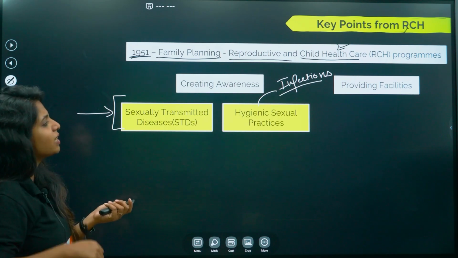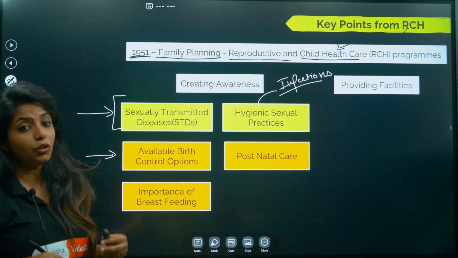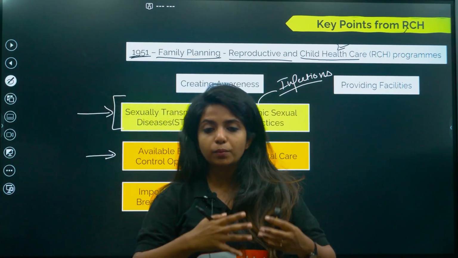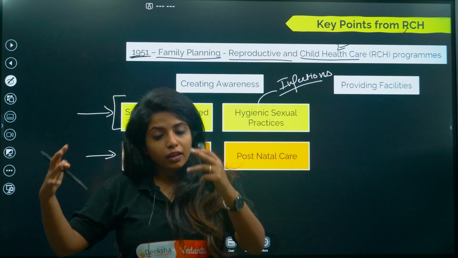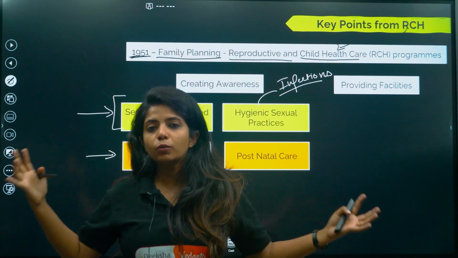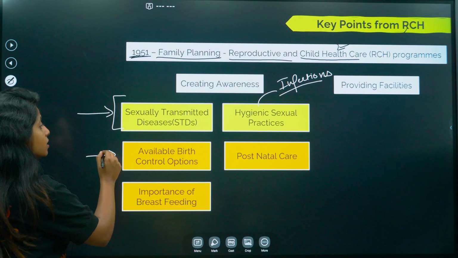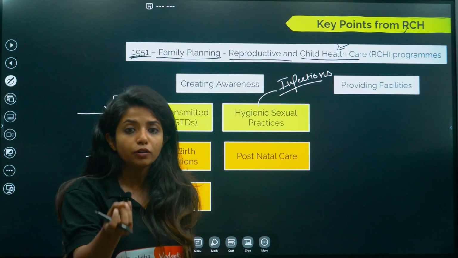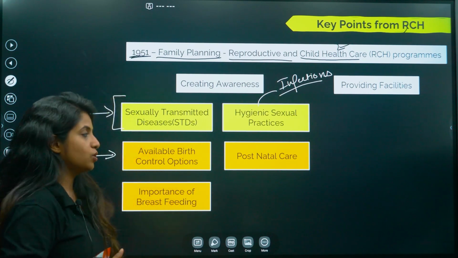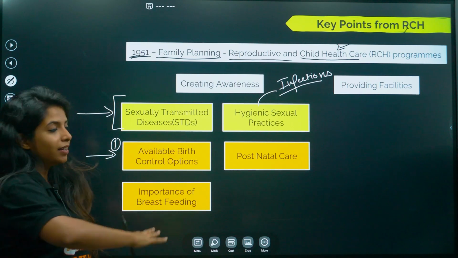Now there are some things that are age specific, that is, you should be knowing about the available birth control options. There are different birth control options which you will be using if you are in the reproductive phase. Why do you need birth control? Because obviously no one wants a huge population. So you should be creating awareness that there are different birth control options. For example, usage of condoms is one such option which can control birth, right? So creating awareness about all things so that people could use it and control the birth.